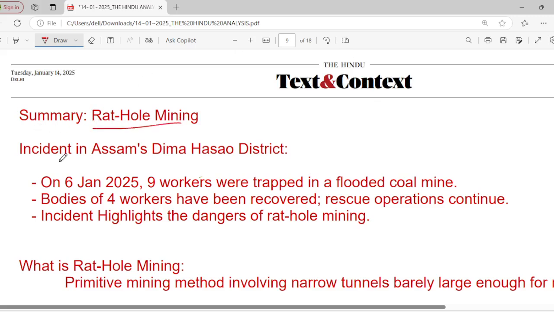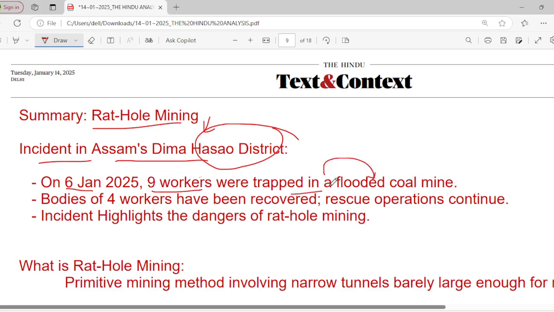Summary: rat hole mining incident in Assam's Dima Hasao district. There was an incident recently, in the first week of January, on 6th Jan 2025, where 9 workers were trapped in a flooded coal mine.